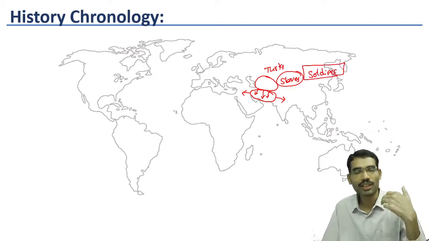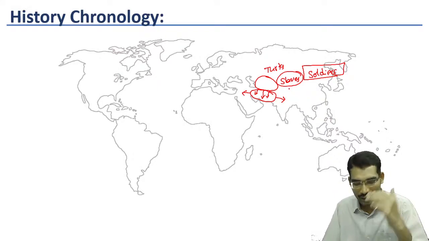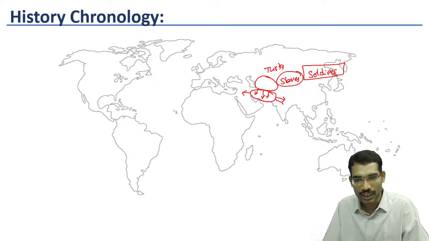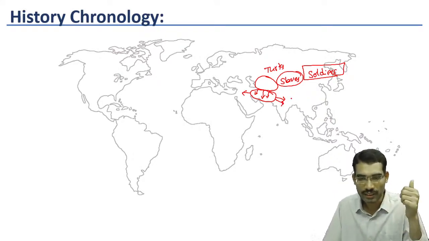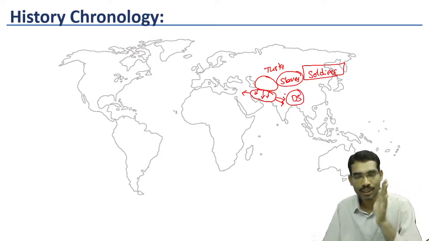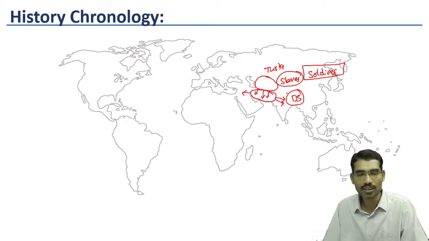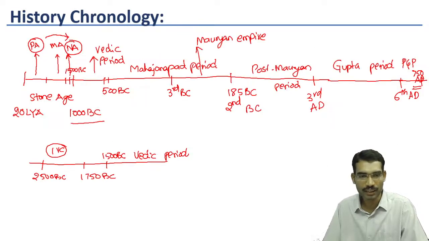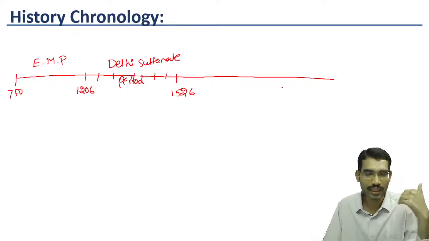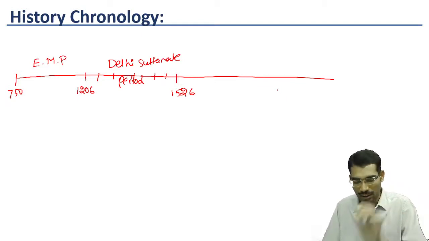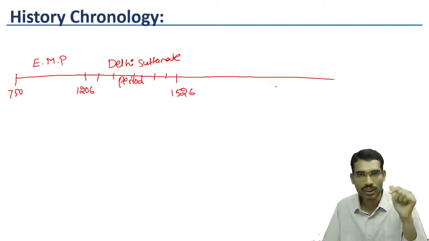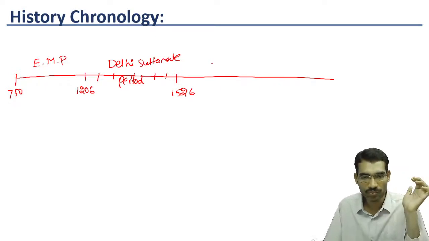These soldiers were very efficient. Now in the Indian context, these slave officers or slave soldiers established a kingdom called Delhi Sultanate. Initially, the dynasty was called slave dynasty. That is how initially slave dynasty, later Khilji dynasty, then Tughlaq dynasty, then Sayyid dynasty, finally Lodi dynasty ruled before the emergence of Mughals.